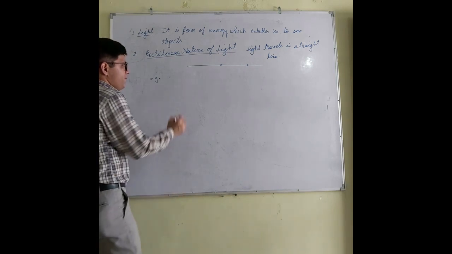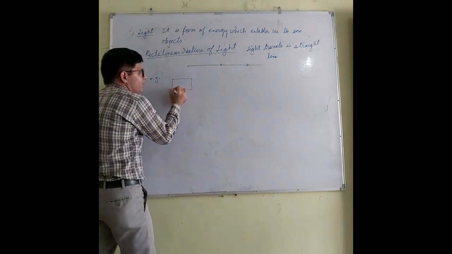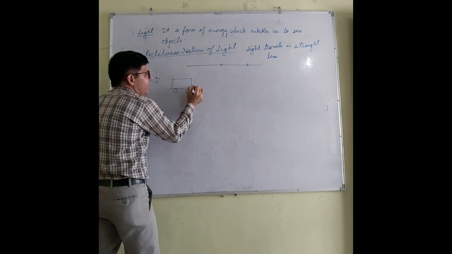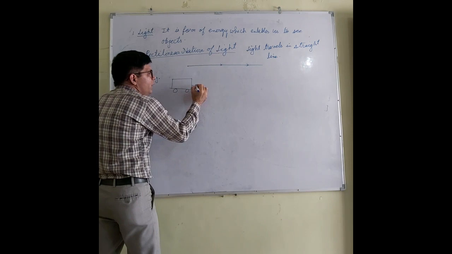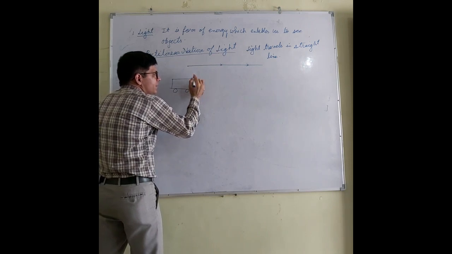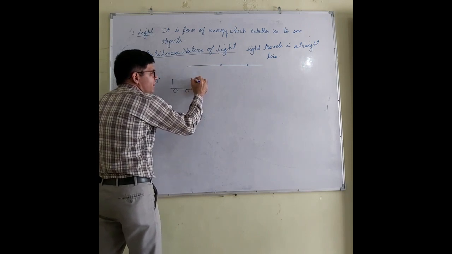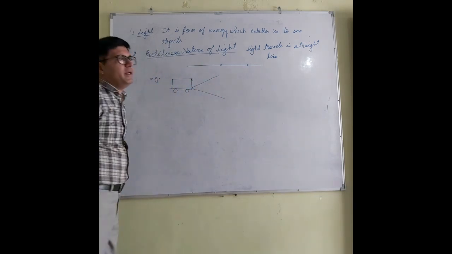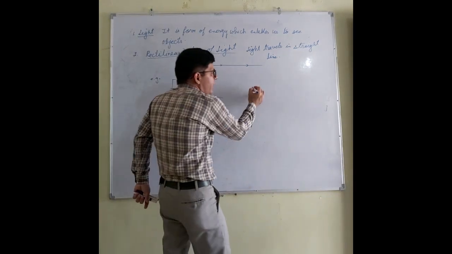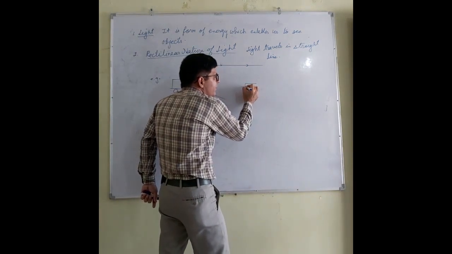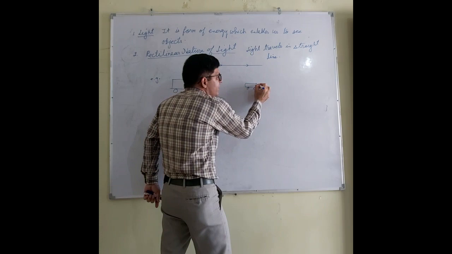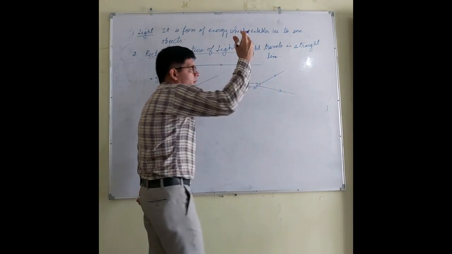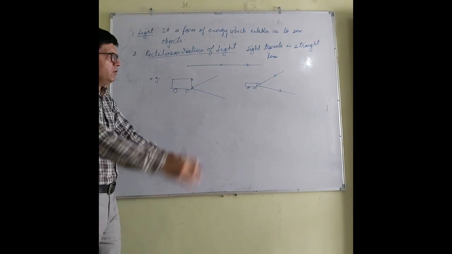Let us say, let's imagine this is the car and this is the headlight of the car. So what did you find from the headlight of the car? This is one headlight, this is another. You might have seen that the light is coming in this way. If you are riding on a two-wheeler and there is a single light, you find that light is traveling in this way.